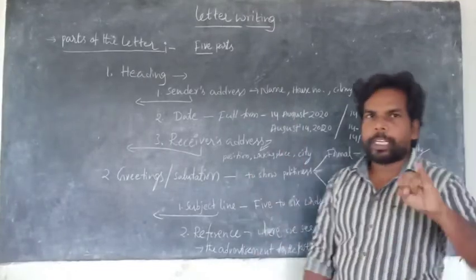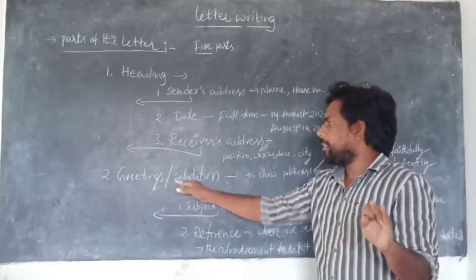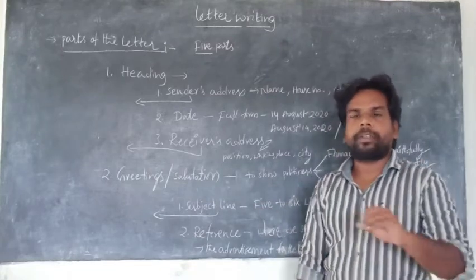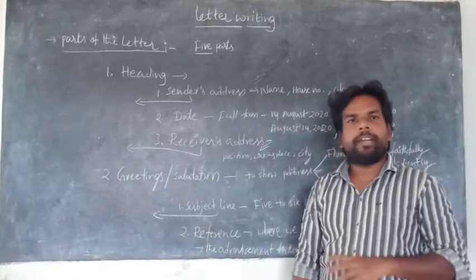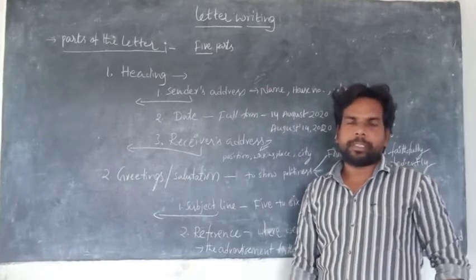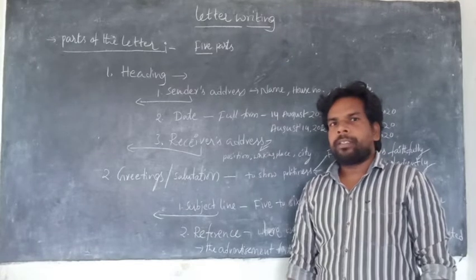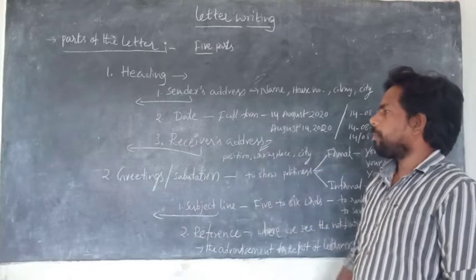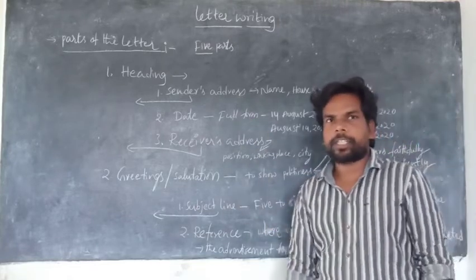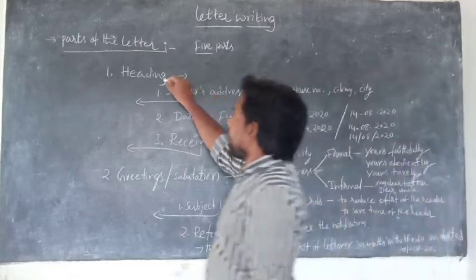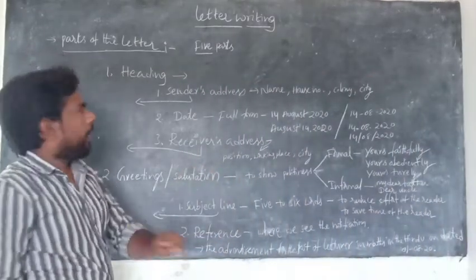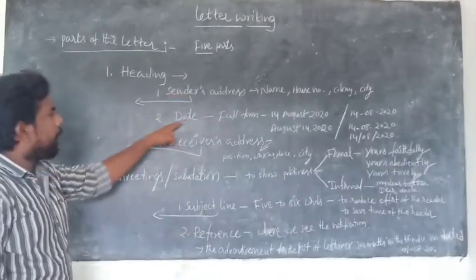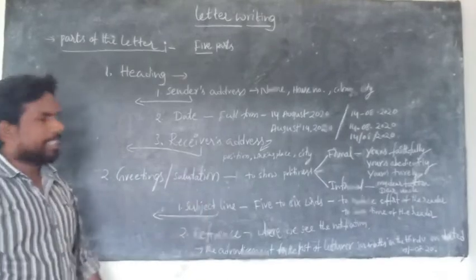One part is the heading, the second part is greetings or salutation, the third part is the body of the letter, the fourth part is subscription, and the fifth part is superscription. In this video, I want to explain only 2 parts, that is the heading and salutation. Here the heading consists of 3 parts: one is the sender's address, second is the date, and third is the receiver's address.